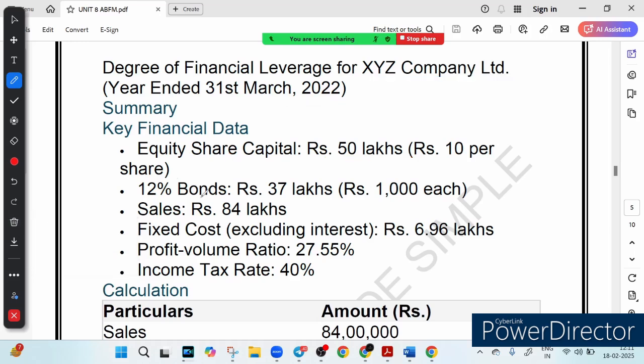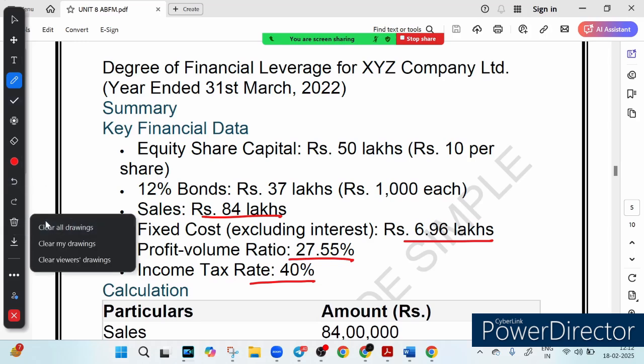Okay, 12% bond. They have issued a bond, they are raising funds using bonds, how much? 37 lakh rupees, right? So basically they owe money via bond at 12% interest rate, that is the coupon rate, and their total sales for the year is 84 lakh. Their fixed cost excluding interest is 6.96 lakh, right? And the PV ratio, that is the profit volume ratio, is 27.55%, and the income tax rate is 40%. So got these numbers in mind? Great.